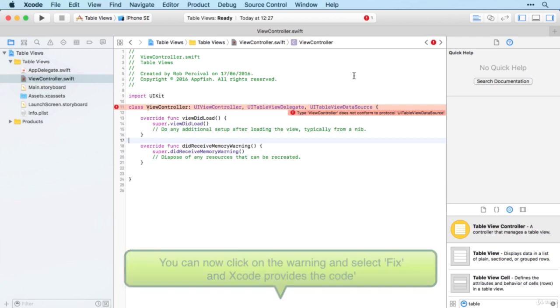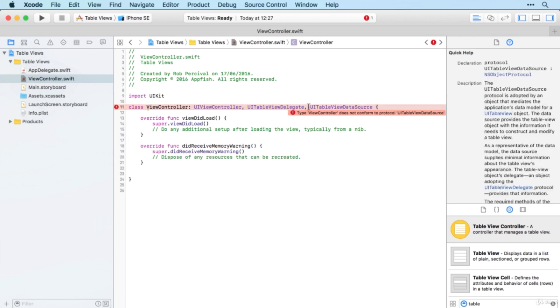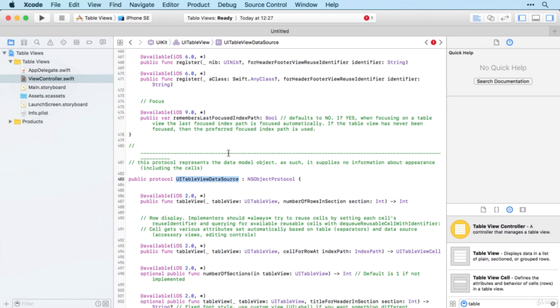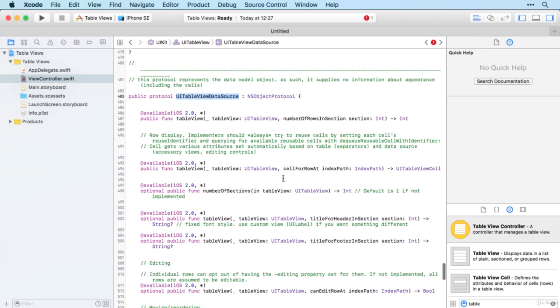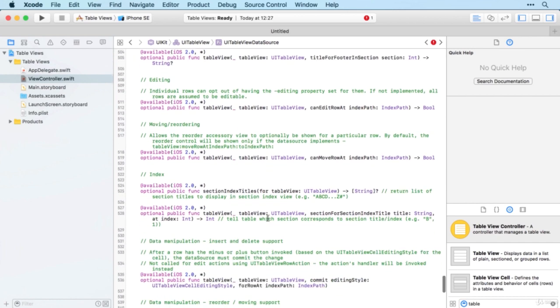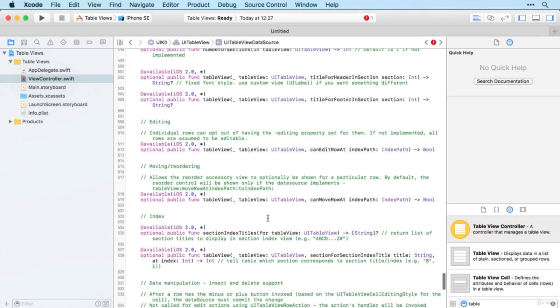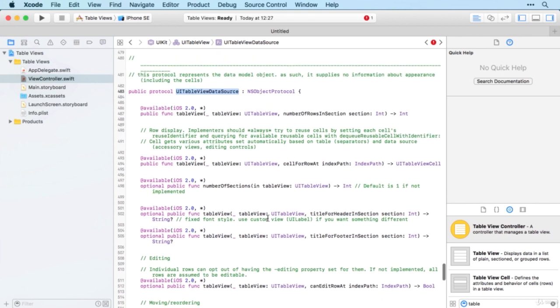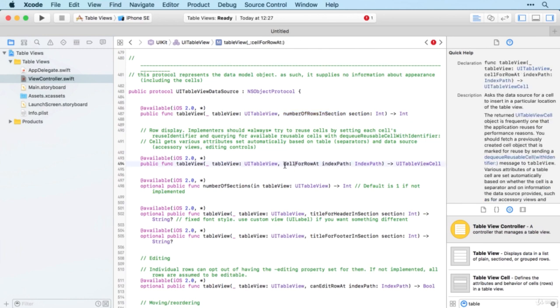And I'm going to show you a nice way of getting those methods. If you hover over UI table view data source and press Command and then click, that will take you to a description of UI table view data source and all of the methods that it includes. So there's a lot of methods there about editing, moving, reordering, etc. You can have a look at those at your leisure if you like, but the two critical ones that we're after are the two at the top. So number of rows in section and cell for row at index path.